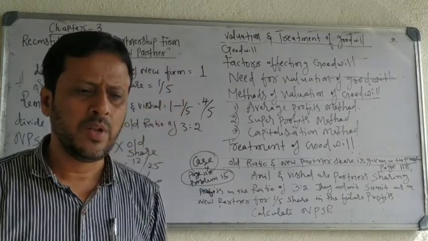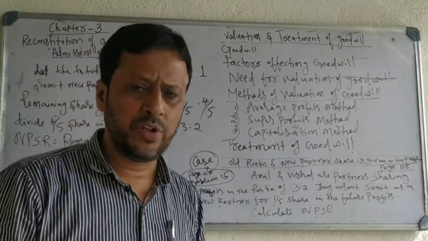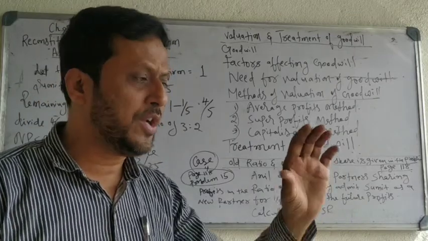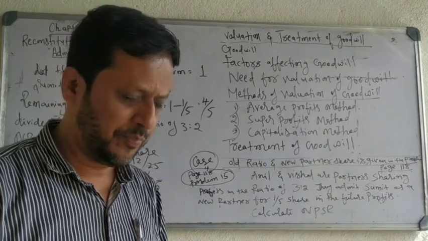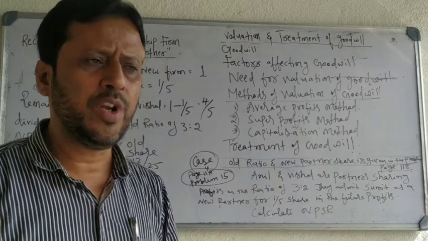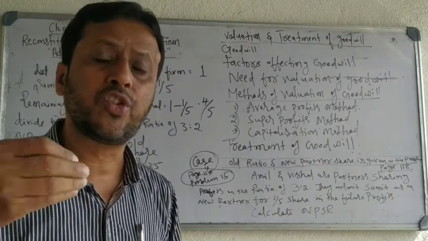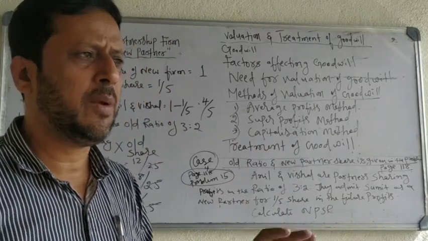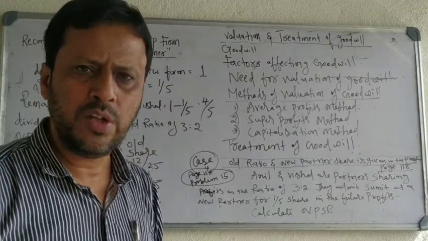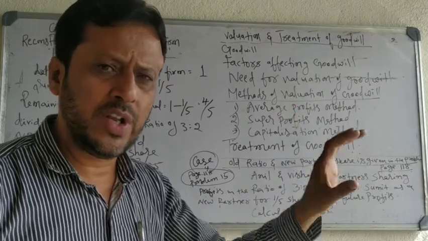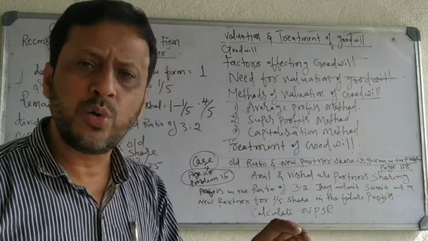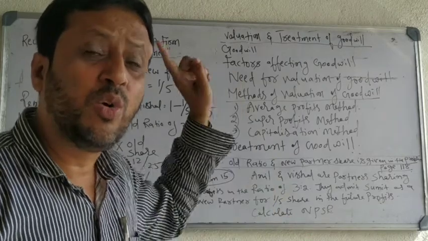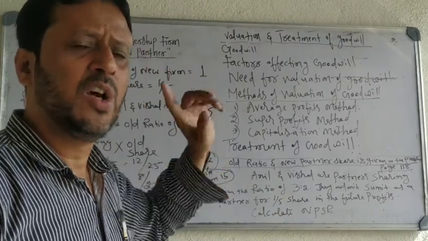For example, the new partner brings 20,000 rupees as capital. In addition to 20,000, he will give some extra amount, for example 5,000. Totally he paid 25,000 into the business: 20,000 as capital and 5,000 extra amount for goodwill of the firm.